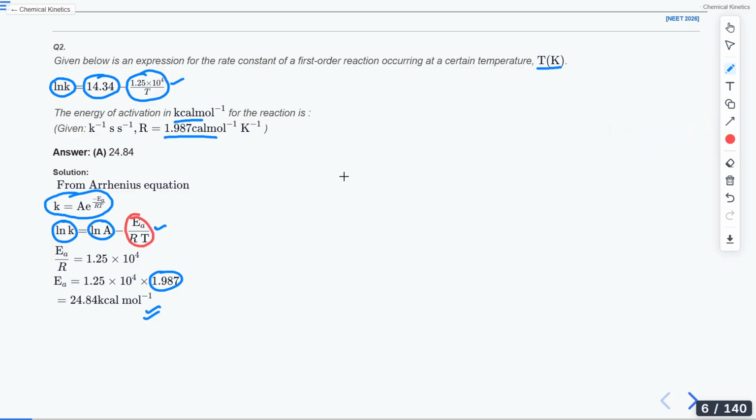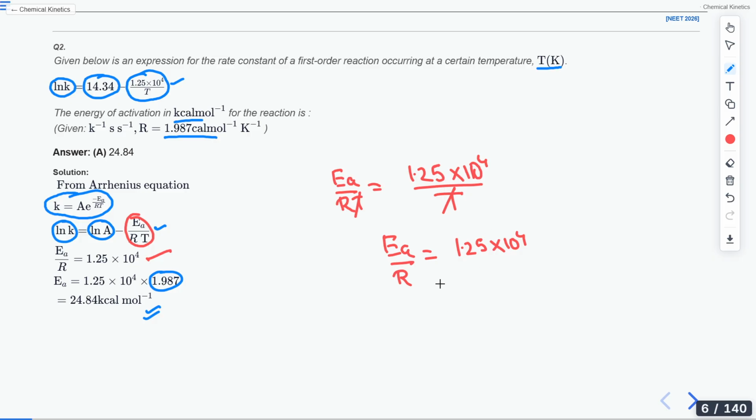So we can write that EA by RT is equal to 1.25 into 10 to the power 4 divided by T. So T and T will be cancelled out and EA by R will be equal to 1.25 into 10 to the power 4. If you just cross multiply the R, you will get your value of activation energy.